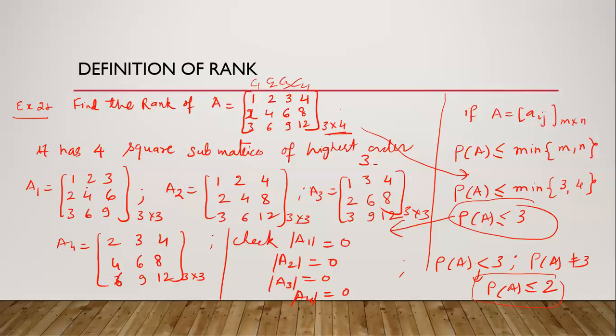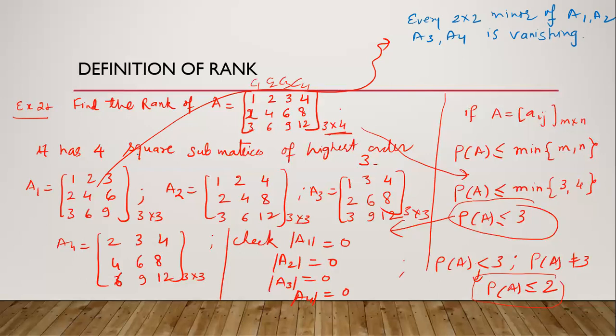So if we choose any minor, every 2 cross 2 minor of A1, A2, A3 and A4 is vanishing.